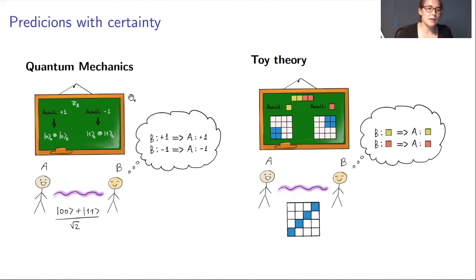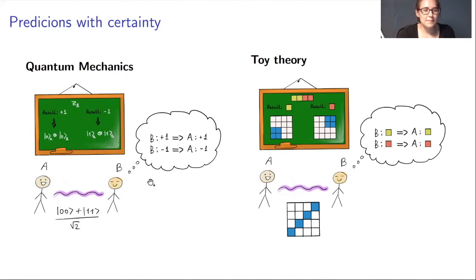So let's first start with quantum mechanics, where we have Bob and Alice who share together this Bell state, and Bob measures the Pauli Z on his part of the Bell state. He knows if he gets result +1, then the end state will be 0, 0, and if he gets -1, the end state will be 1, 1.